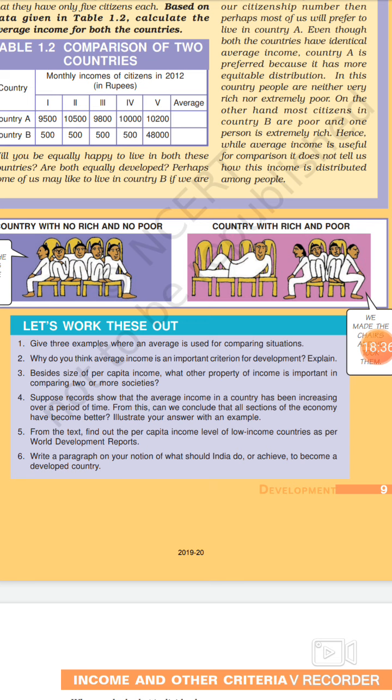Next, from the text, find out the per capita income level of low income countries as per the World Development Report. For this, you will check out the paragraph and you will write it. Write a paragraph on your notion of what India should do or achieve to become a developed country. A very good open-ended question is this. You can put any idea, like my idea for development can be different from yours, but it is an important thing that we should have different ideas of development. Different people have different ideas.